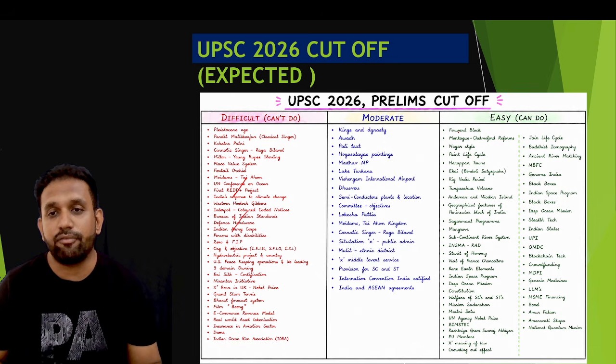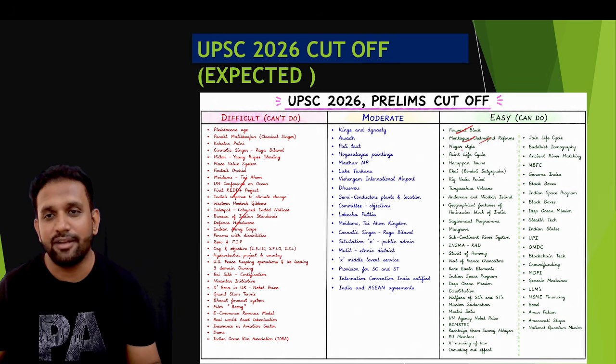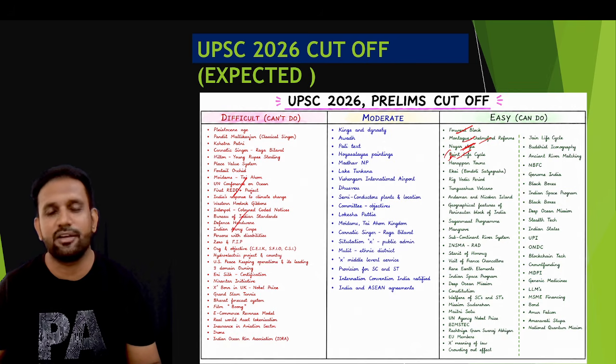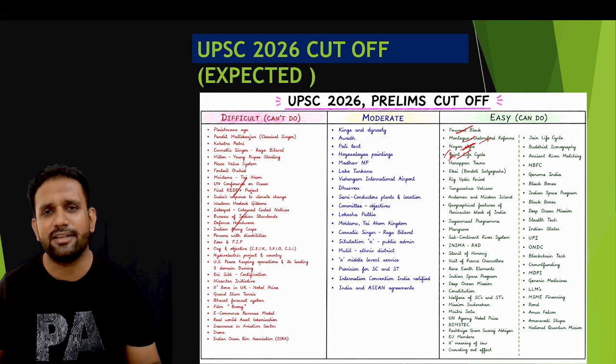This is very important. Forward Bloc, Subhash Chandra Bose, very well. Montagu-Chelmsford reforms, we are very well versed with it. 1919, Nagara style, all schools of architecture are important. We know that very well, that's why we have studied. Jain life cycle we have studied, because you know that Buddhism, Jainism, Rigvedic, Vedic period, definitely four questions for the four topics, we know very well, and plenty of data and information is there.